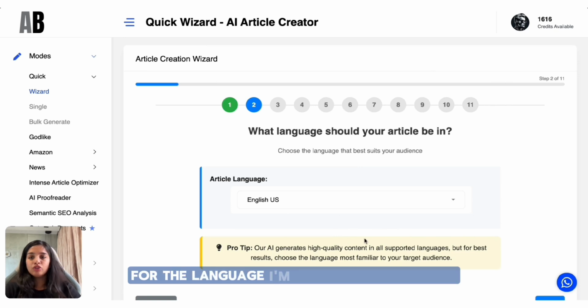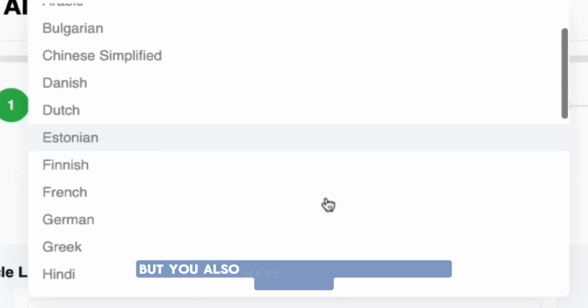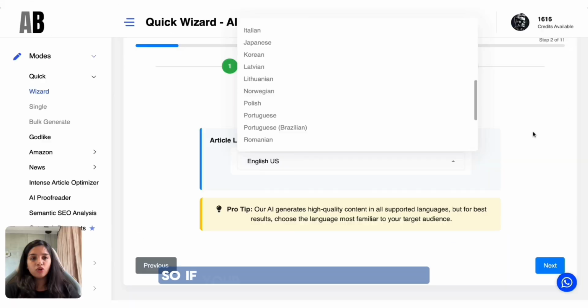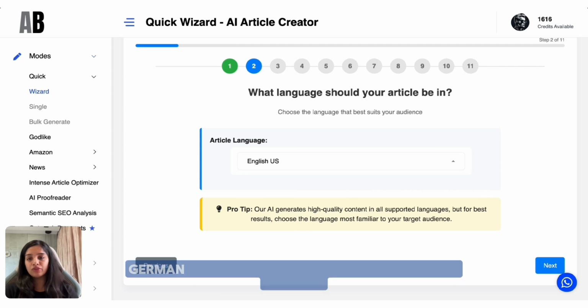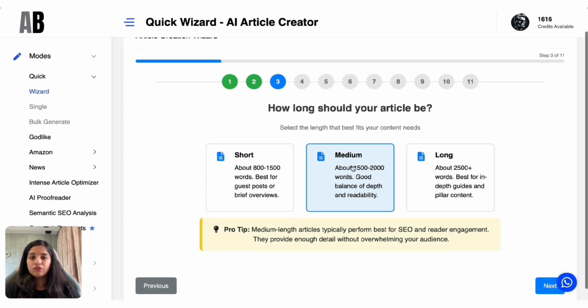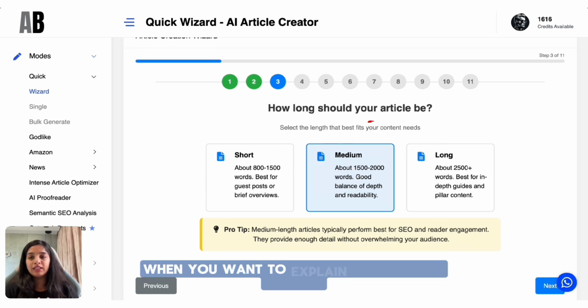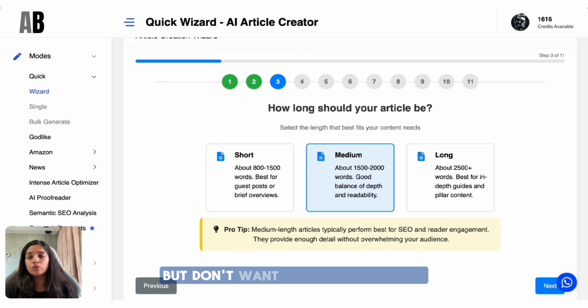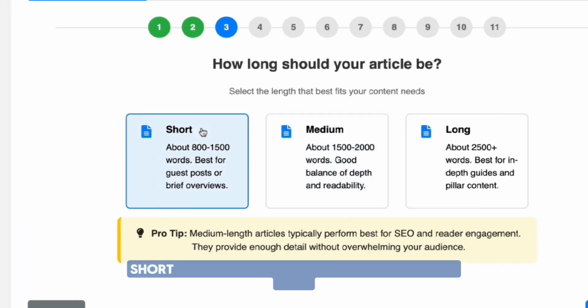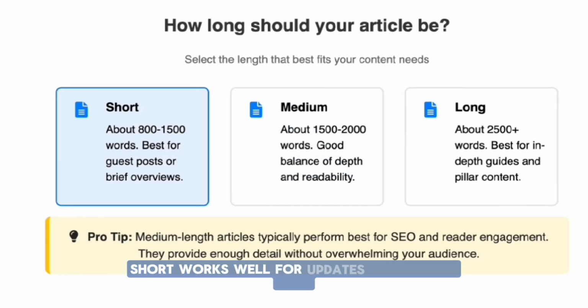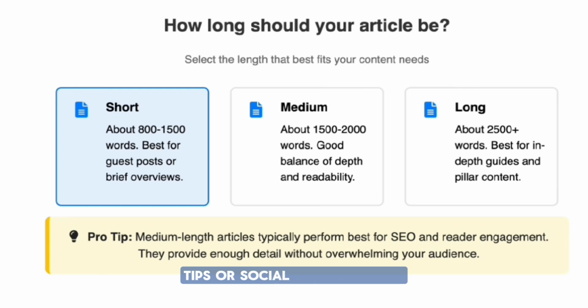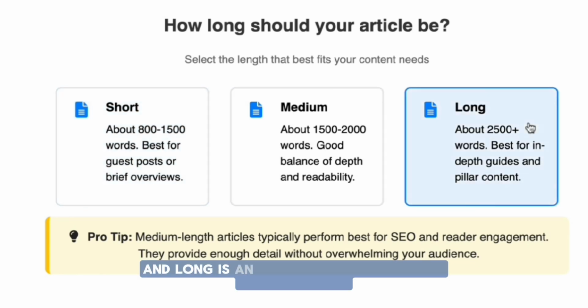For the language, I'm going to keep it English, but you also have 30 language options available. So if your audience reads in Spanish, German or French, you can set that here in seconds. For the length, I'm going to choose medium because it's the right fit when you want to explain each point clearly but don't want a super long guide. Short works well for updates or small gear tips or social focused blogs, and long is an in-depth guide or an SEO pillar content.